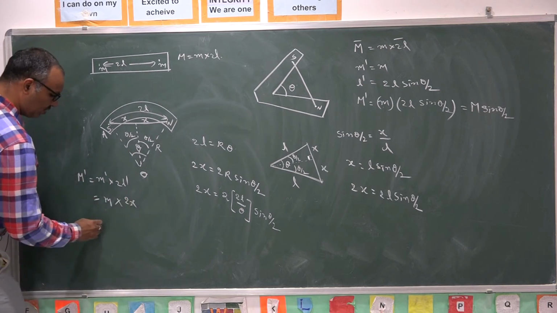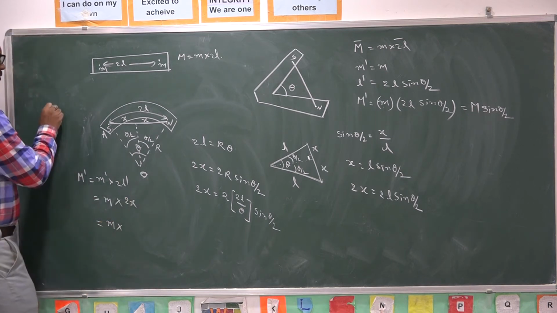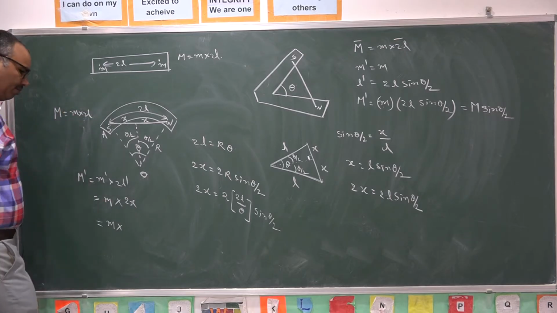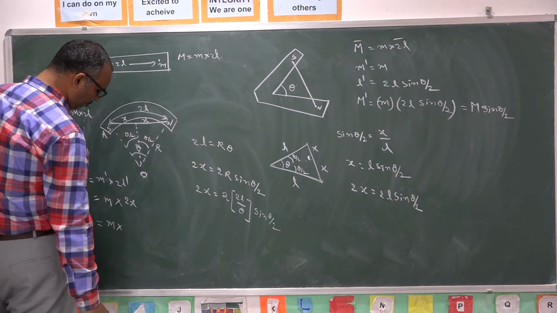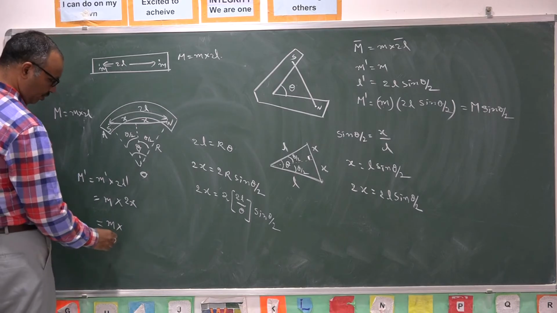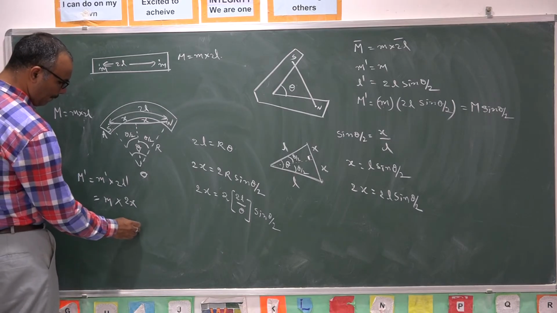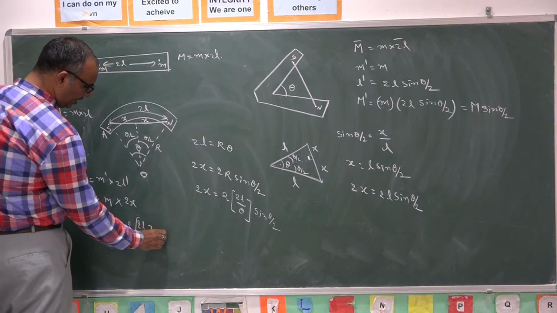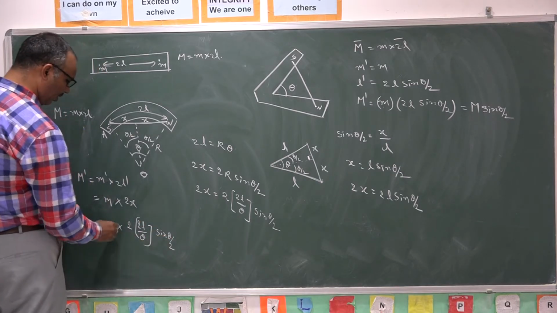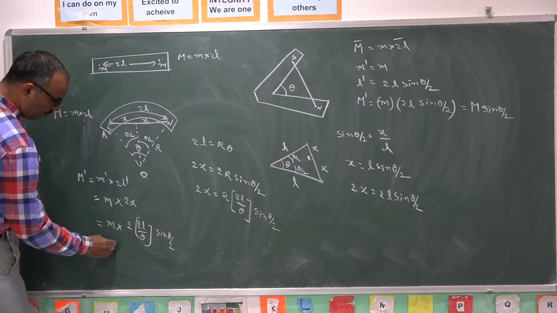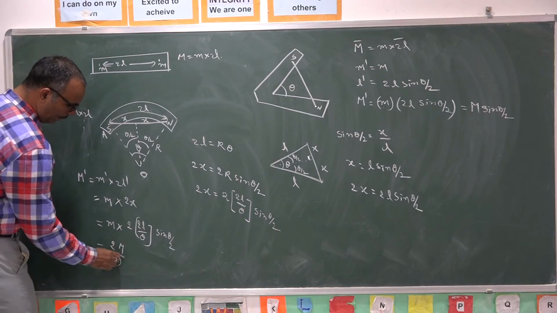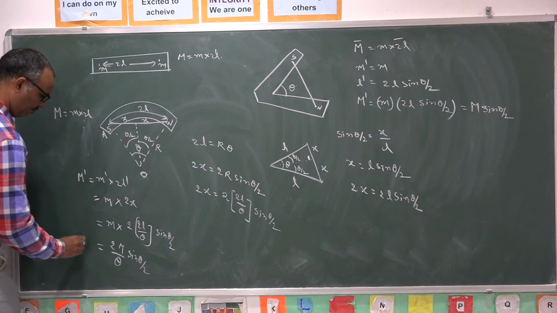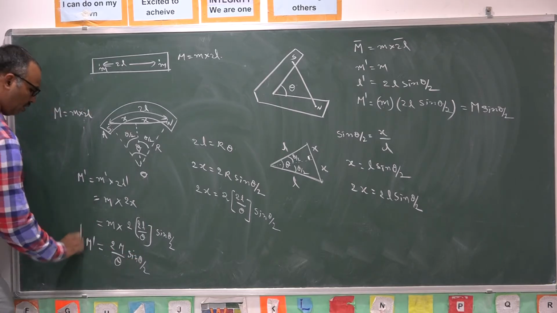The old magnetic moment is capital M is equal to small m into 2L. Now, in the place of 2x I can write 2 into 2L by theta into sin theta by 2. m into 2L is capital M. So 2M by theta into sin theta by 2 is the new magnetic moment.